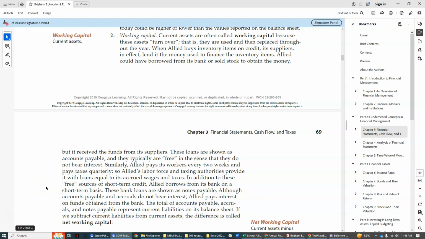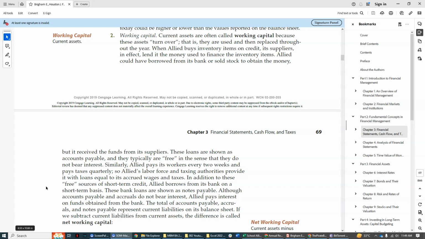Now, in this section, working capital, the current assets, are usually called working capital. Why? It's because they turn over during the year. It means they come and go several times over the year. For instance, if you buy inventory, then after 30 days or 20 days or tomorrow, you will sell it. Then you buy again from your supplier. And also the accounts receivable, you collect them after 10 days or 15 days. Then you sell again, then there's another accounts receivable. So that's why it turns over during the year.